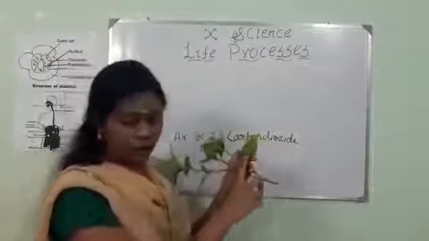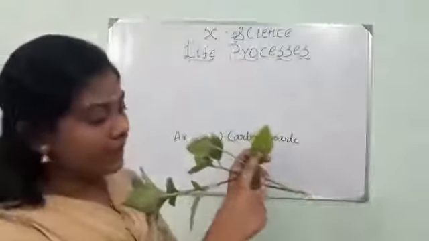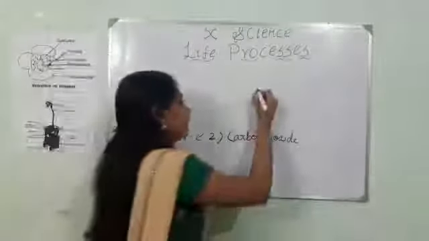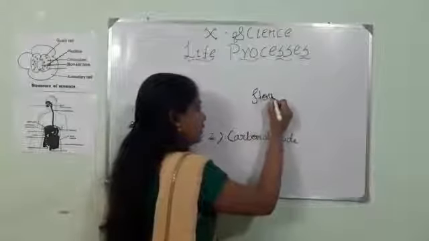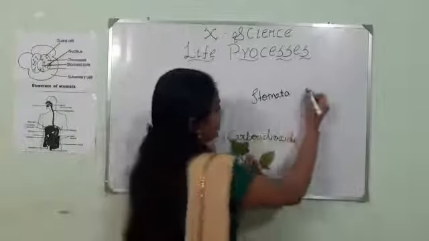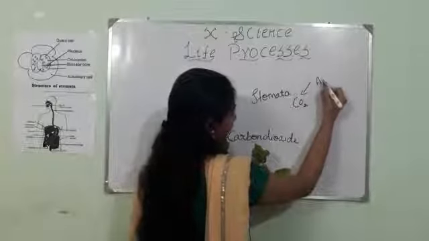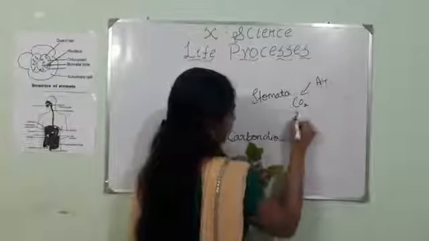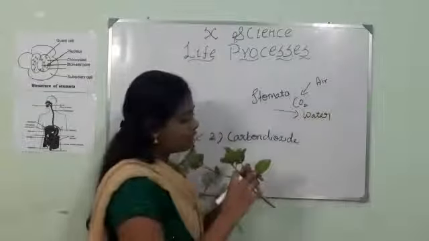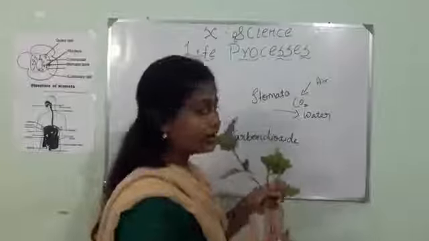In the leaves you will have tiny pores, which are called stomata. This stomata inhales carbon dioxide from the air and it exhales water. This is why you can see some water droplets on the leaves on early mornings.